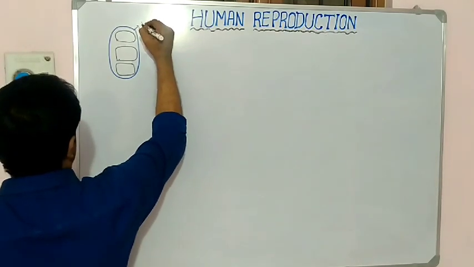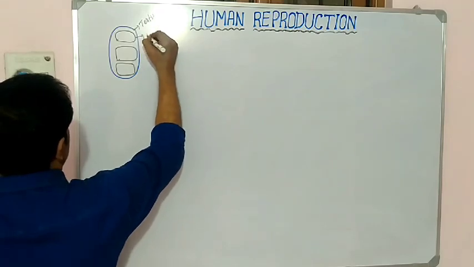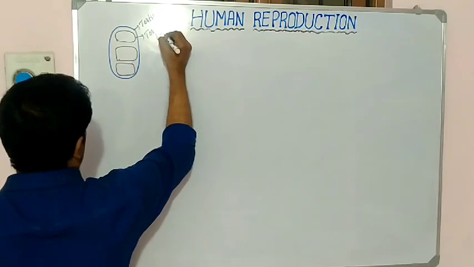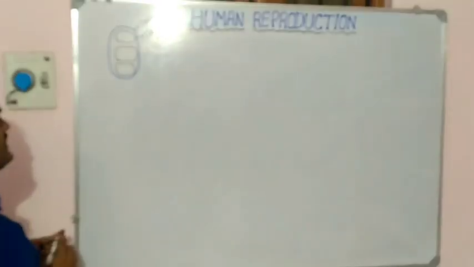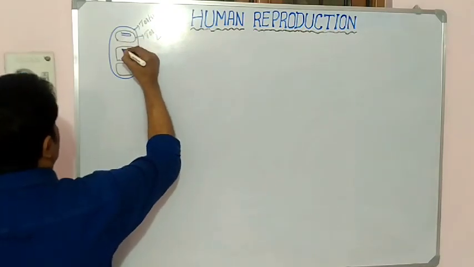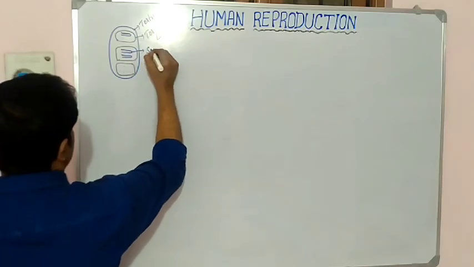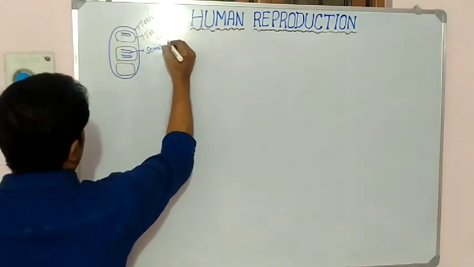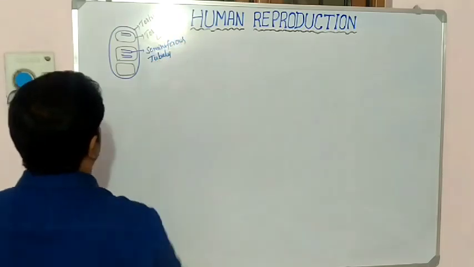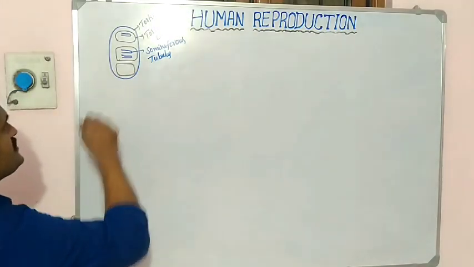This is called testis and this is called testicular lobule, and inside of the testicular lobule there are tube-like arrangements. These tube-like arrangements are called seminiferous tubules.